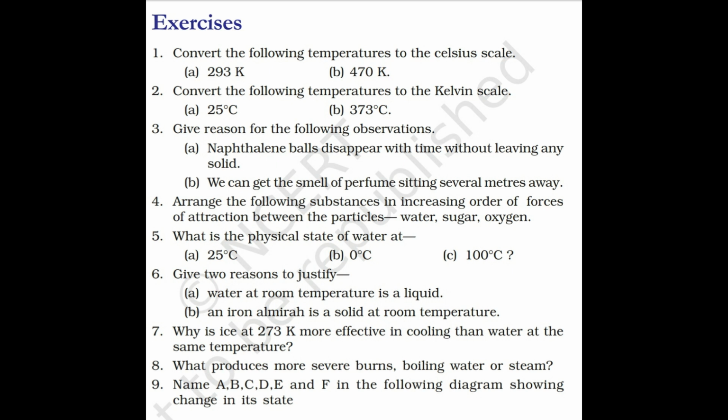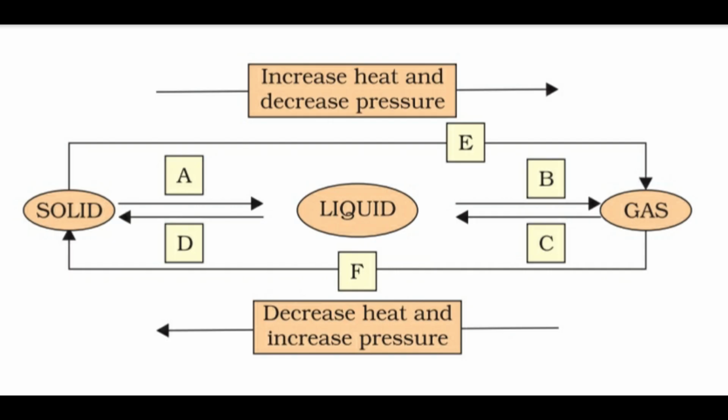Water at room temperature is a liquid, and an iron almirah is a solid at room temperature. Why is ice at 273 Kelvin more effective in cooling than water at the same temperature? What produces more severe burns, boiling water or steam? Name A, B, C, D, E and F in the following diagram showing change in state.